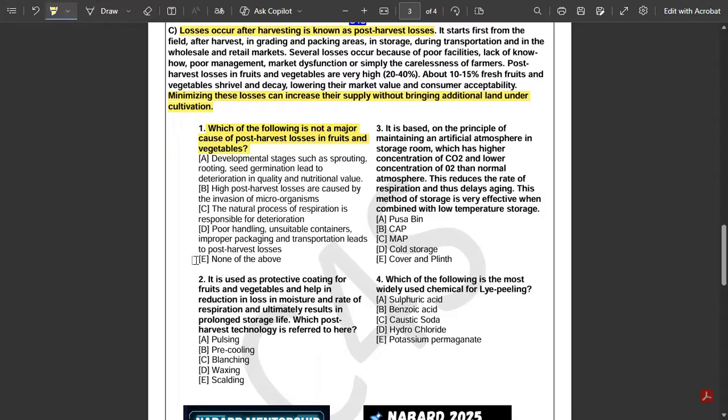The answer to this question will be option E, none of the above, because all of these are major causes of deterioration or post-harvest losses.